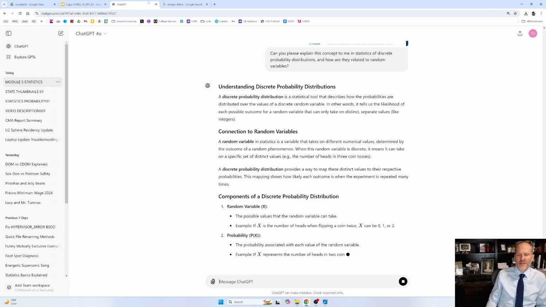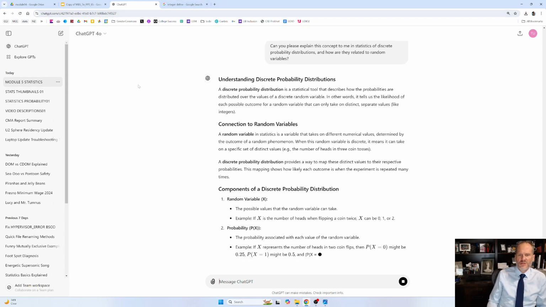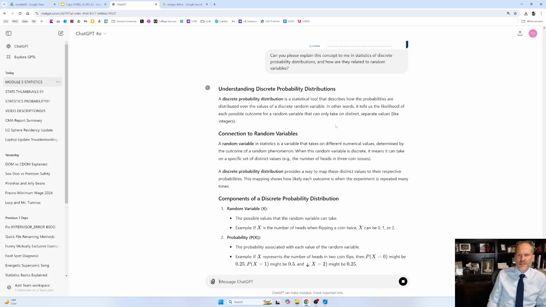Understanding discrete probability distributions. A discrete probability distribution is a statistical tool that describes how the probabilities are distributed over the values of a discrete random variable. So how are the probabilities distributed over the different values that a variable could take on? In other words, it tells us the likelihood of each possible outcome for a random variable that can only take on distinct separate values, like integers.